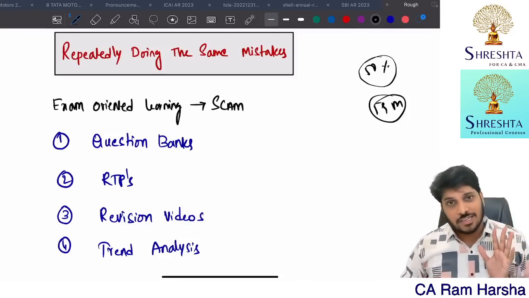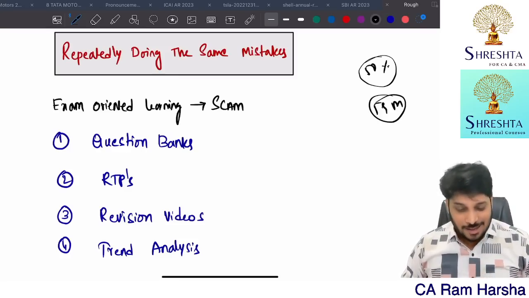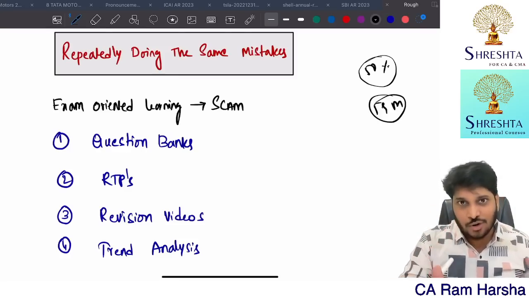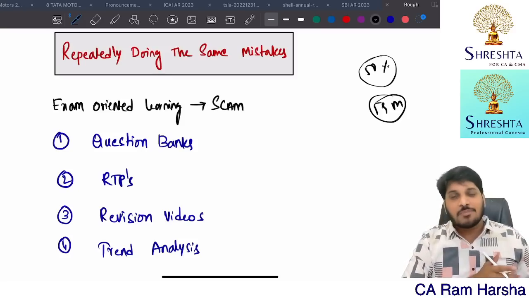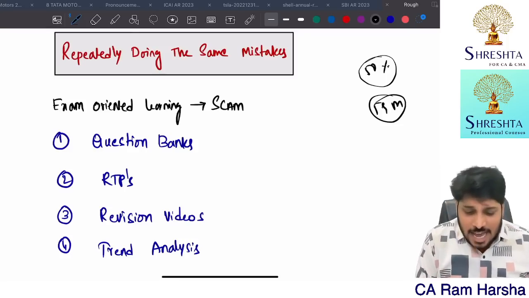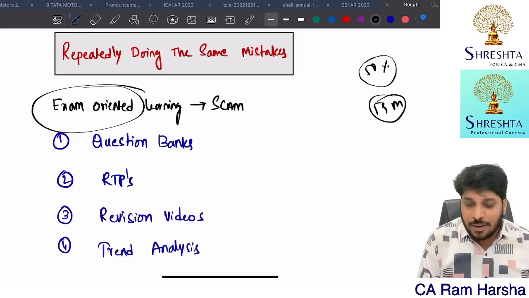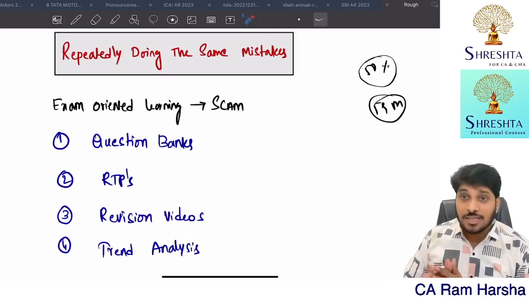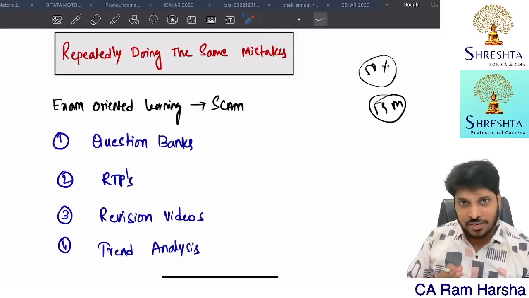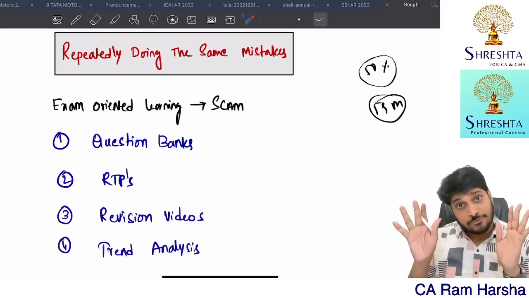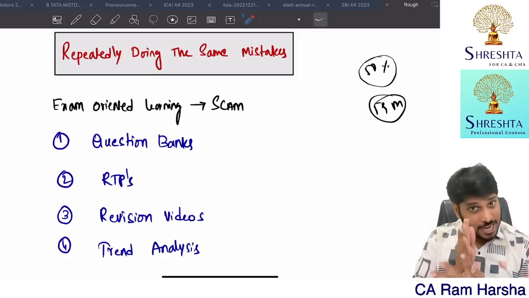Same with CA Final. In CA Final audit, we had so much syllabus, right now whatever syllabus you have in CA Final audit, that much syllabus we also had. But the point is, we never studied that. It was not required in our time. Exam oriented, we just had to prepare the exam oriented syllabus. Exam oriented means at that time we had company audit in CA Final also. In company audit, some 10 important standards, out of a total of 46 standards, only 10 important standards.